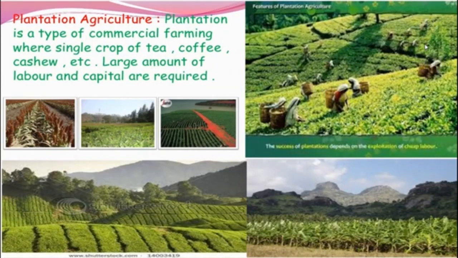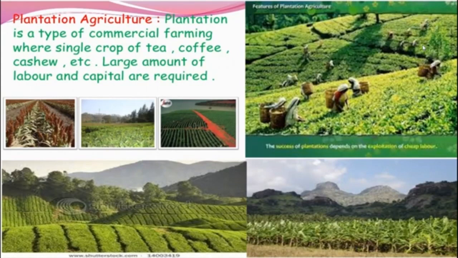Maximum if you see Jharkhand, Chhattisgarh, Odisha, Assam, here Assam areas, so many tribals have moved from their native places because of globalization and construction of dams and development of infrastructure facilities. They move from their place to estates, means plantations. So here migrant laborers are used more. So plantation is a type of commercial farming where a single crop is grown on a large area.